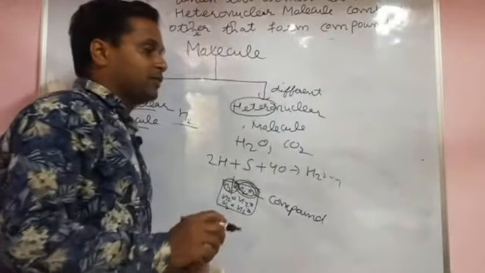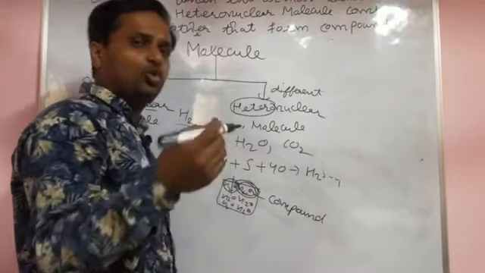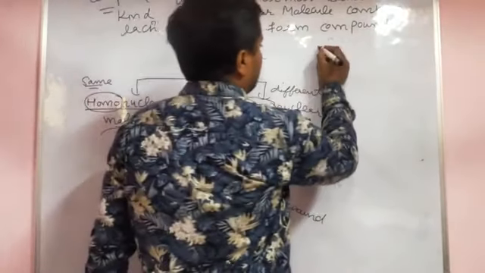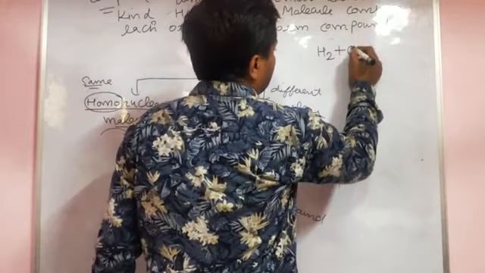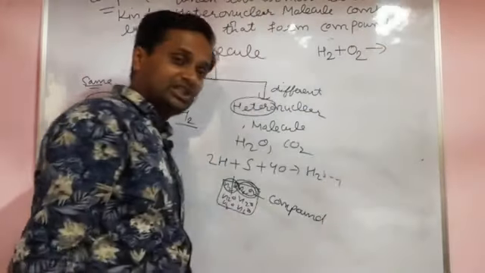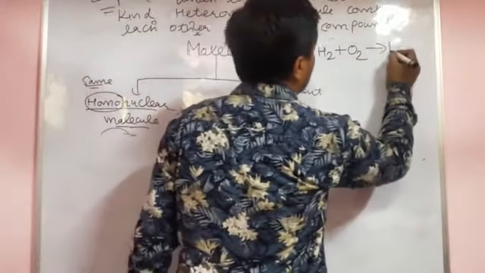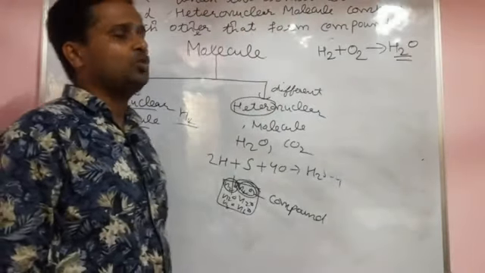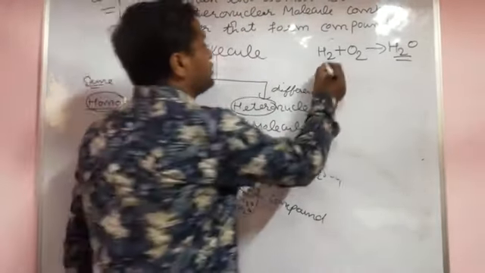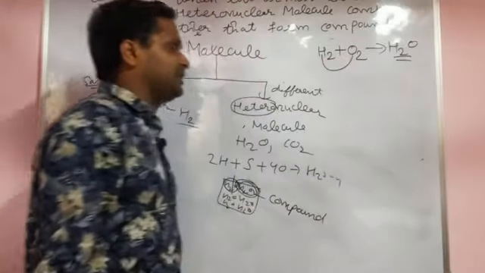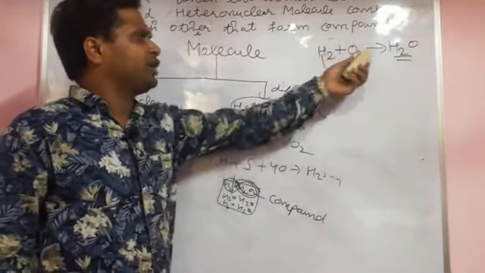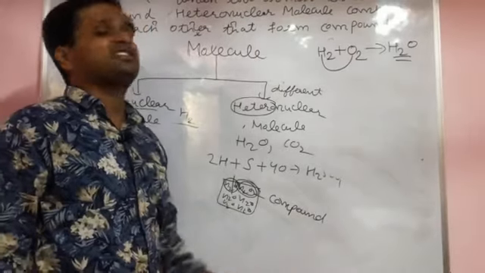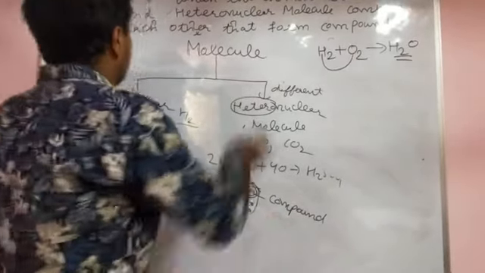To explain this, there are two laws. For example, when hydrogen reacts with oxygen, H2 plus O2 gives us H2O. These two molecules combine each other. This was the molecule, but what is the chemical reaction definition? First of all, we discuss the definition of chemical reaction.